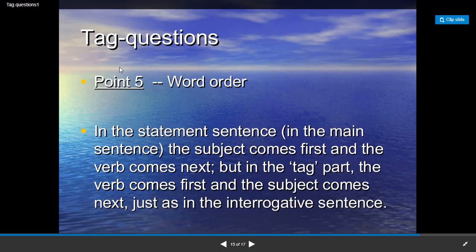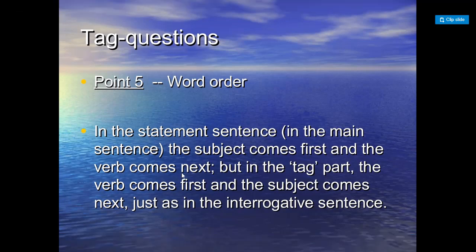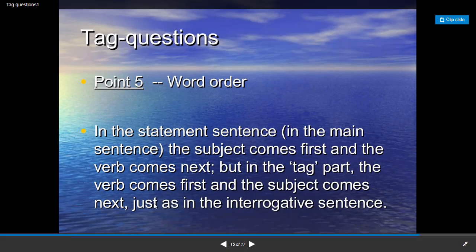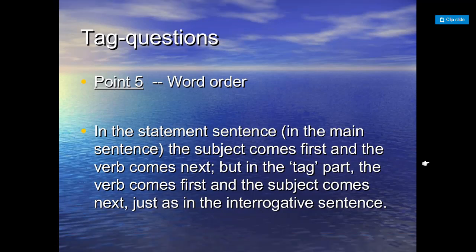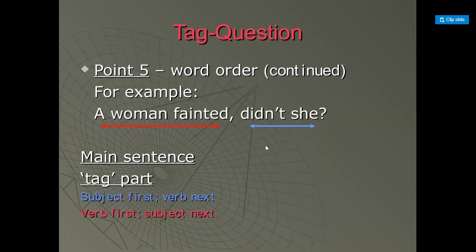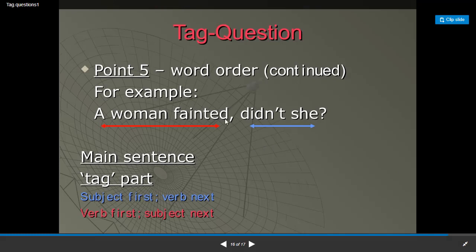To the next point, the word order. In the statement sentence, in the main sentence, the subject comes first and the verb comes next. That's the general rule. But in the tag part, the verb comes first and the subject comes next, just as in the interrogative sentence. Let's have a look at some examples. A woman fainted.